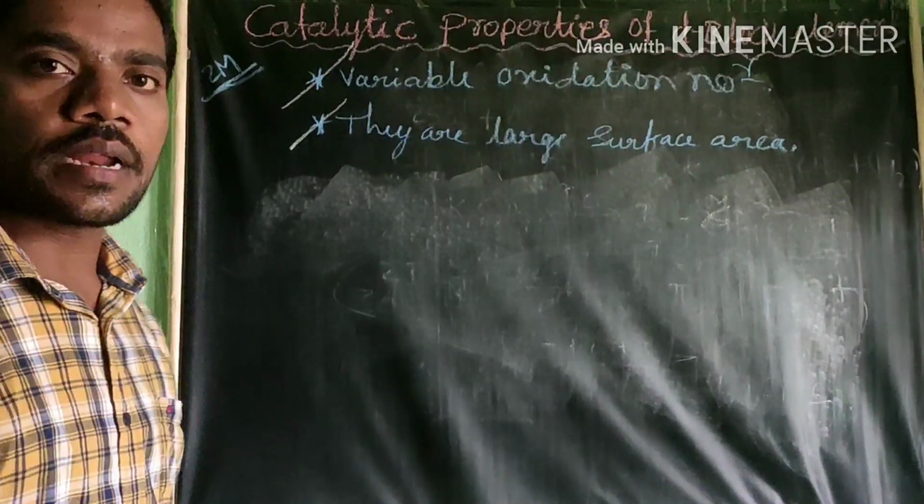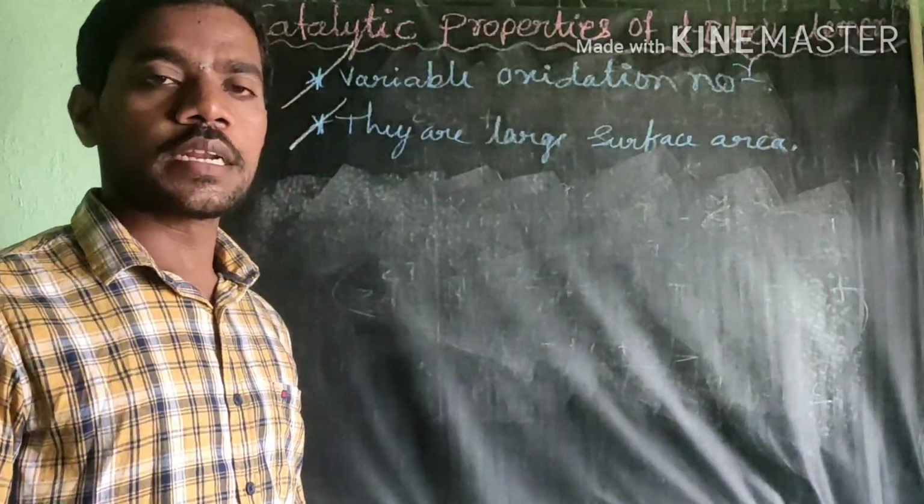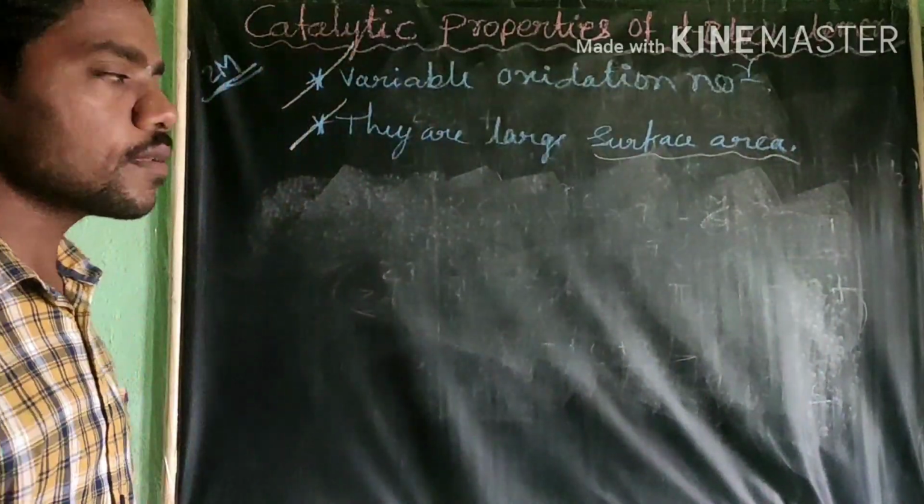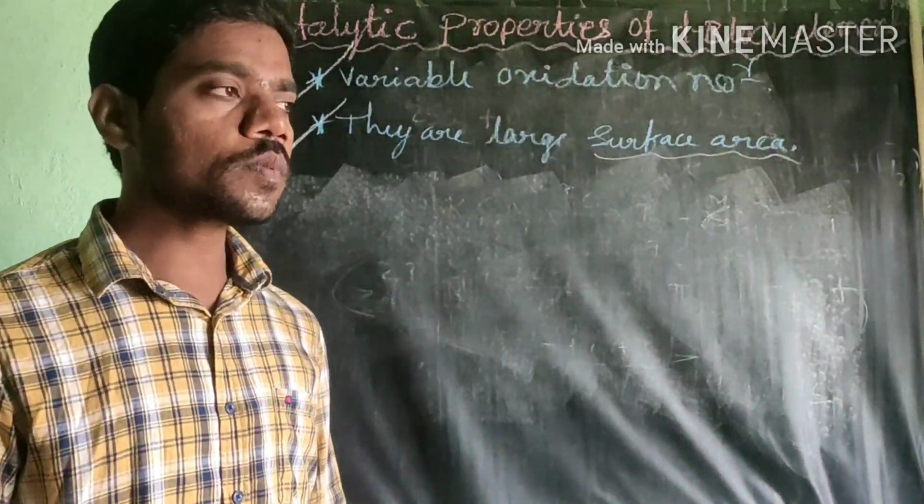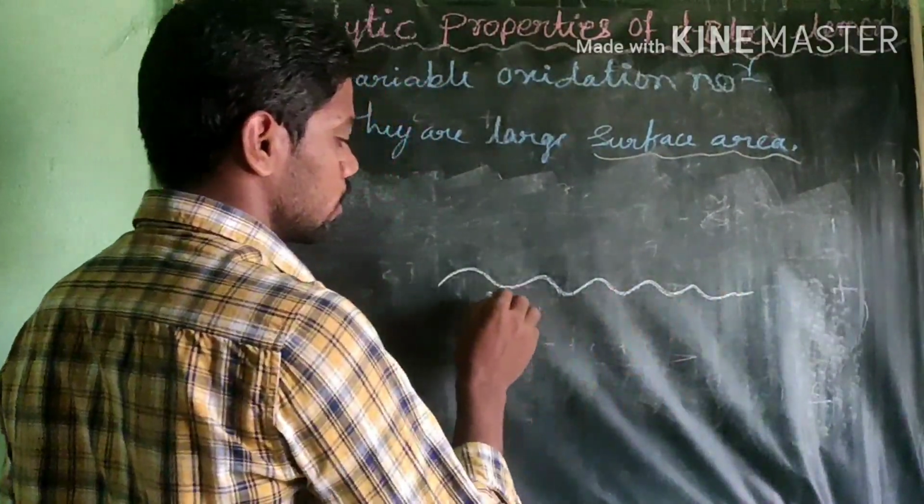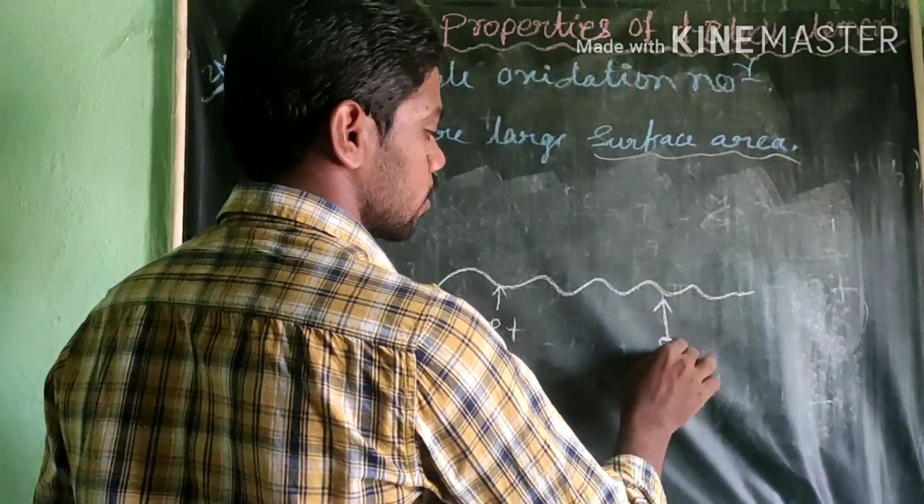These D block elements show catalytic property because of their large surface area. What is this large surface area? I will tell you with an example. You see here, this is a platinum surface.